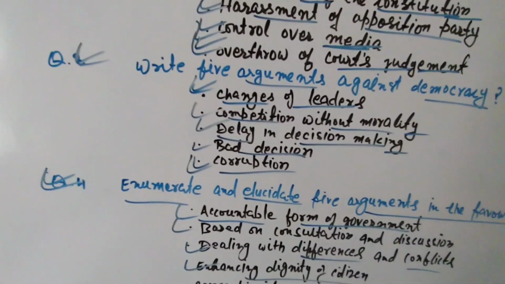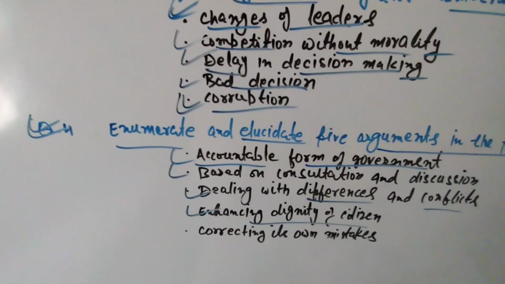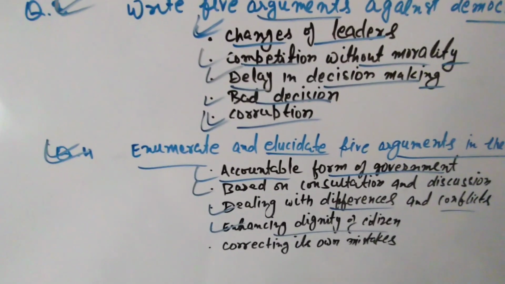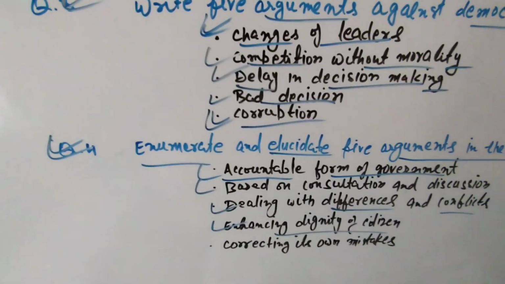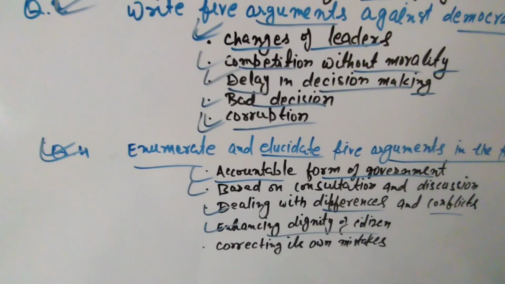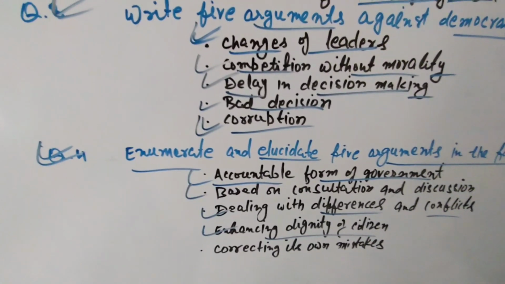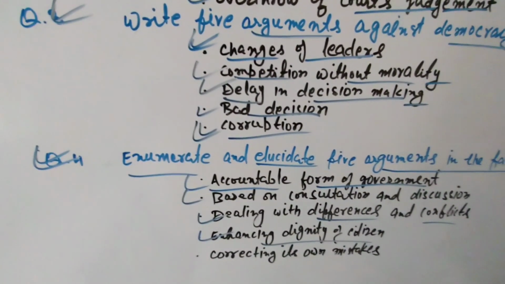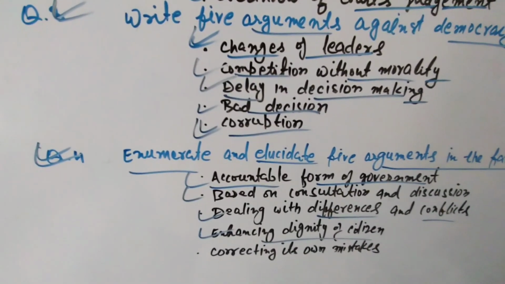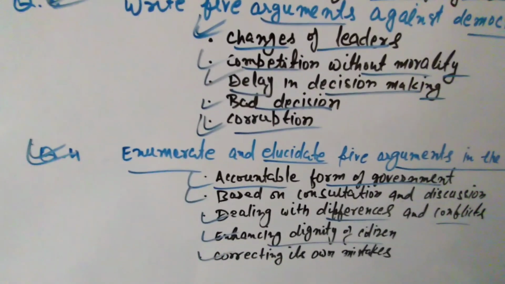Enhancing dignity of citizen. Democracy also enhances dignity of citizen, because in democracy everyone has been given political right, everyone is equal in front of the law, everyone has been given right to vote, and value of every vote is equal. Correcting its own mistakes.